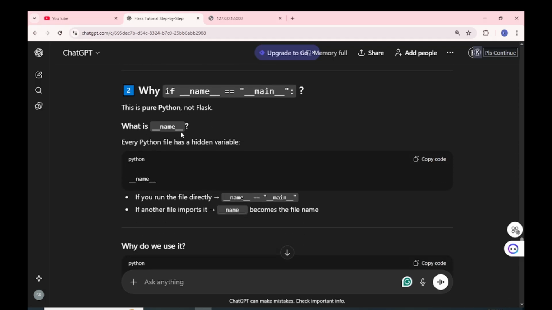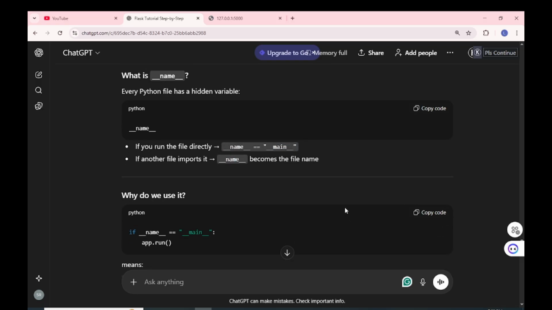So why if __name__? This is pure Python, not Flask. Every Python file has a hidden variable, __name__. If you run the file directly, __name__ is __main__. If another file imports it, __name__ becomes the file name.